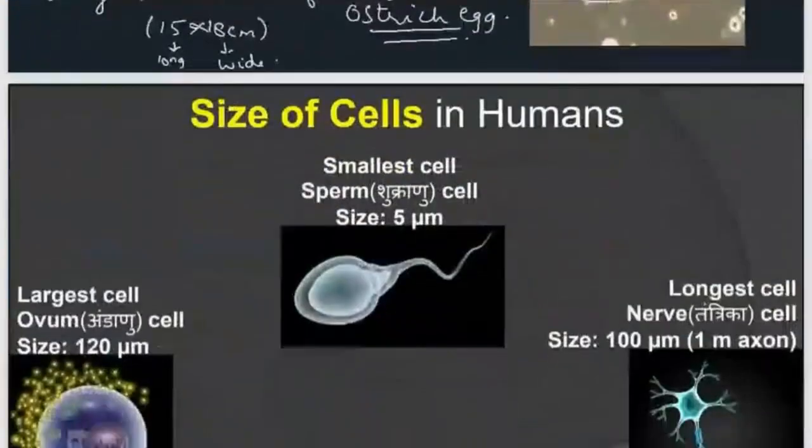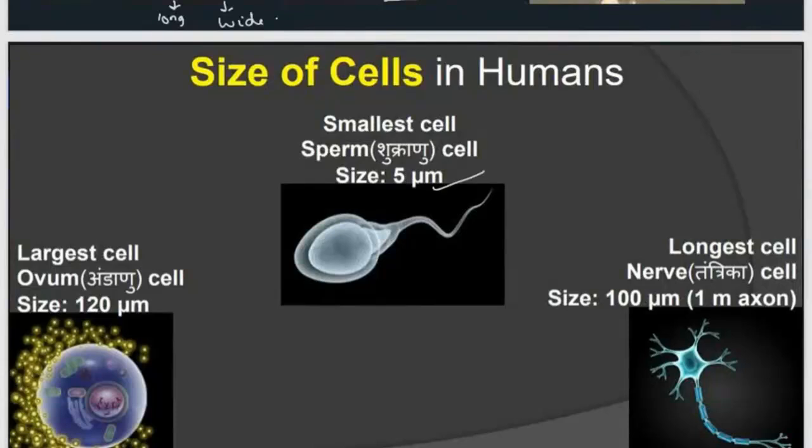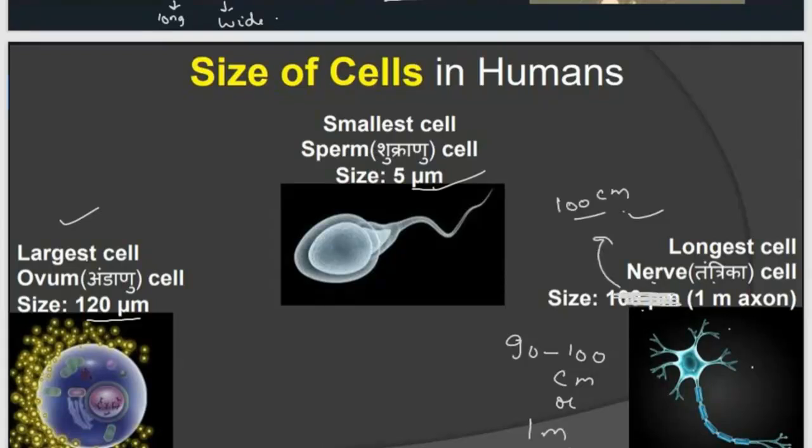So when we talk about human, the smallest cell in human is sperm, the largest cell is ovum, and the longest cell is nerve cell. In human, the smallest cell is sperm, 5 micrometer, the largest cell 120 micrometer, and the longest cell is your nerve cell. It is 90 to 100 centimeter, or you can say 1 meter. And you know the size of red blood cell, it is 7 micrometer. See the variation of size of cells in humans also.